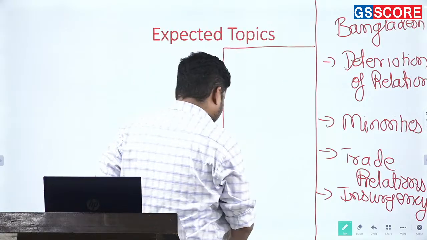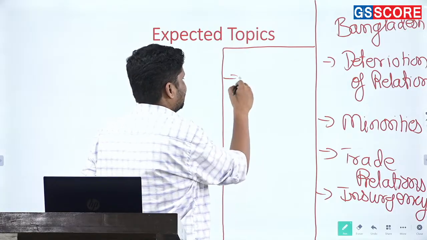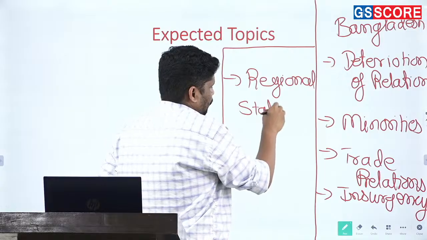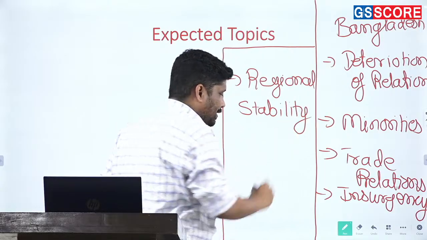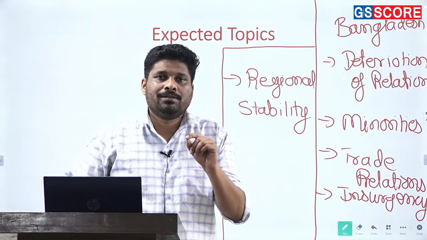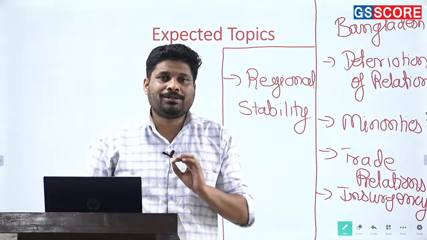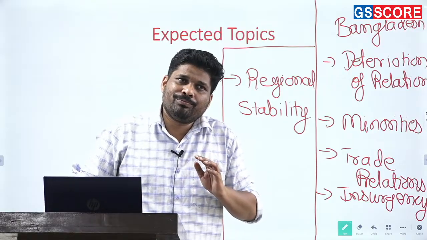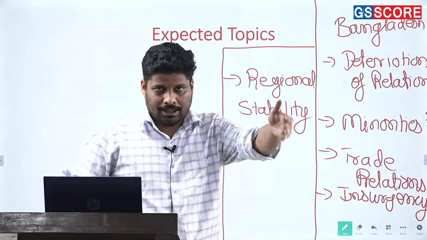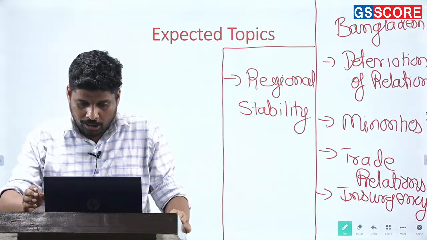Last, from the point of view of Bangladesh, what is at stake? Regional stability. For many years, Bangladesh acted as an example to other countries of a stable South Asian nation. Of course, other than India, it was a stable South Asian country. Now the same cannot be provided. All right.